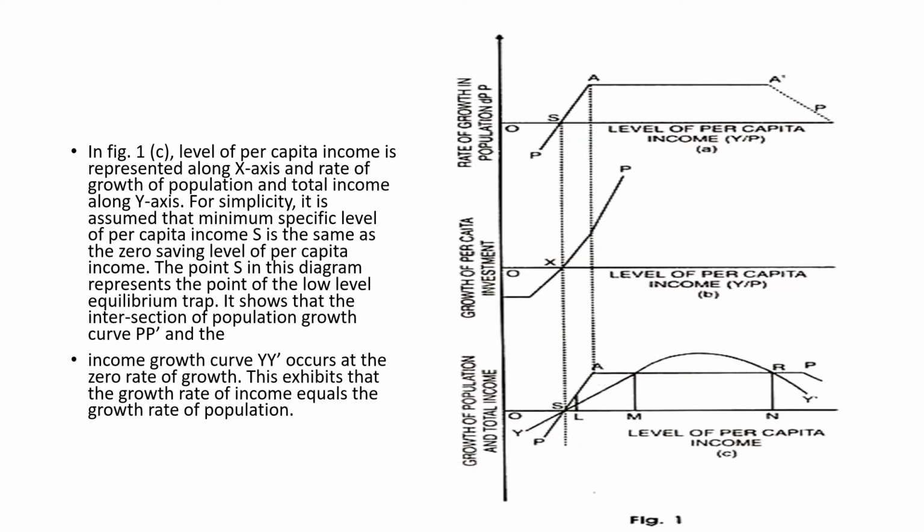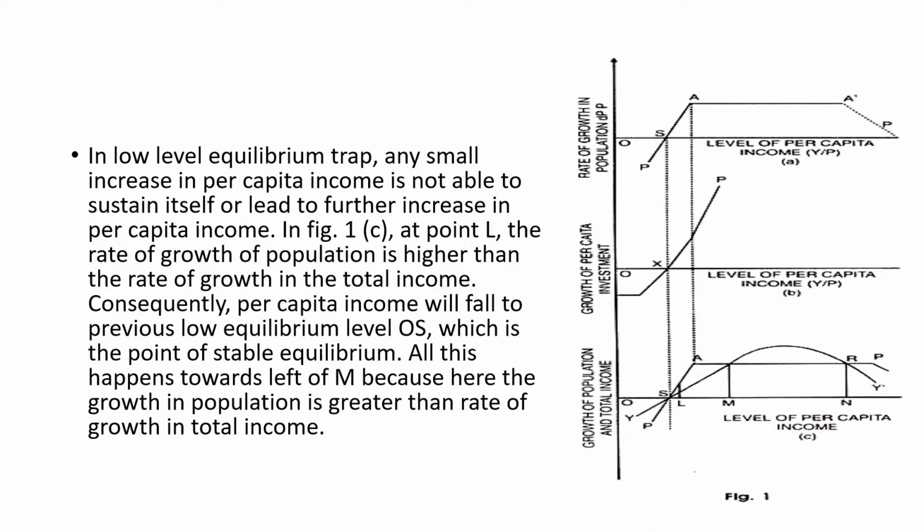In panel C, the level of per capita income is represented along the x-axis, and on the y-axis population and total income are measured. For the sake of simplicity, it is assumed that the minimum specific level of per capita income S is the same as the 0 saving level of per capita income. The point S in the diagram represents the low level equilibrium trap, the intersection of the population growth curve PP and the income growth curve YY, and this occurs at 0 rate of growth. This shows that the rate of growth in income equals the rate of growth in population.